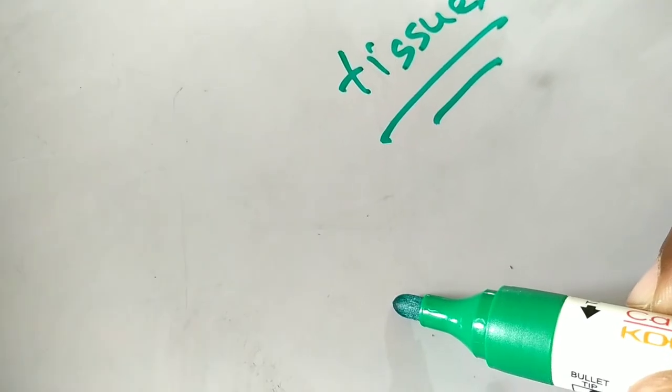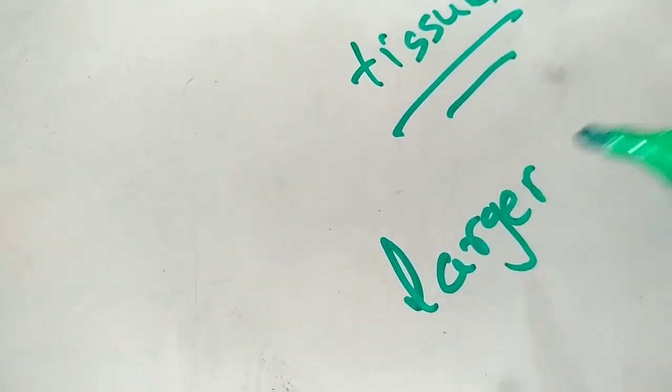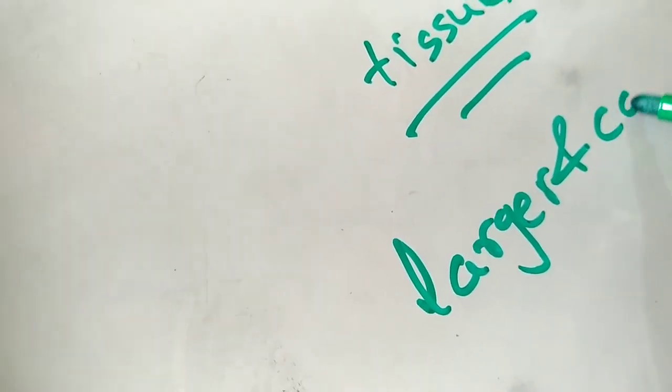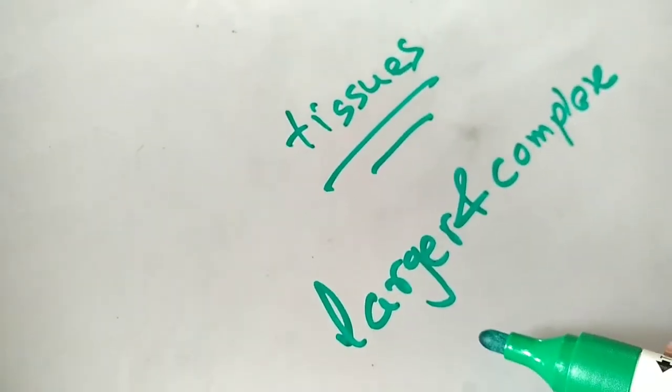That's why from the cell, larger and complex organisms were formed.